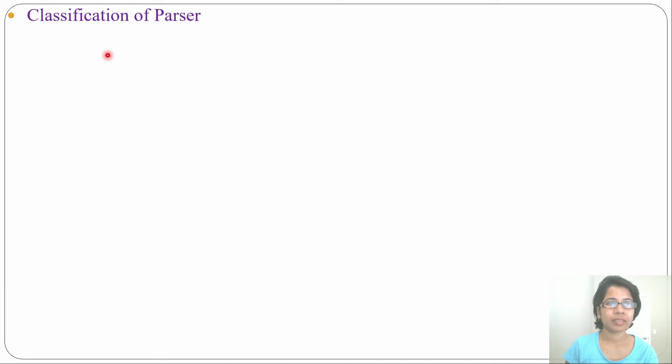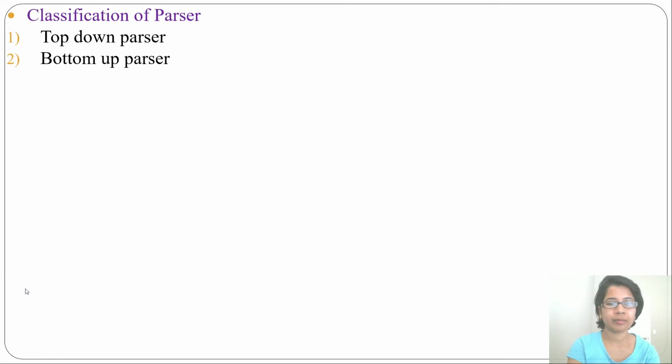Hi, let's discuss classification of parser. Parser can be classified into two ways. One is top-down parser, another is bottom-up parser. So what is top-down parser? If you are creating parse tree from root to leaf, then that is top-down parser. And if you are creating parse tree from bottom to top, or you can say from children to parent or from leaf to root, then that is a bottom-up parser.